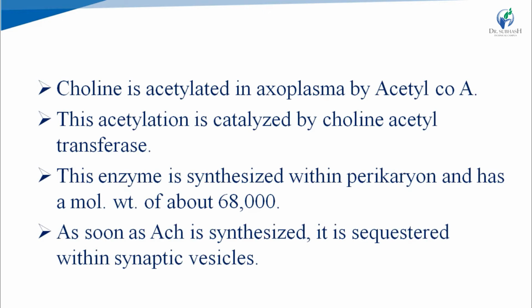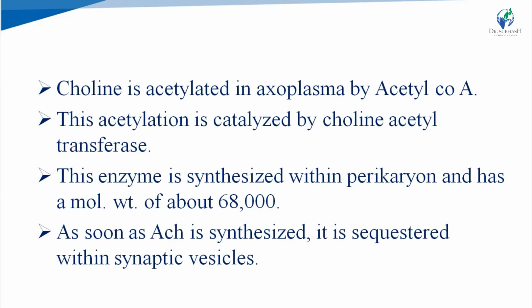Choline is acetylated by acetyl coenzyme A in the axoplasm, and this acetylation is catalyzed by the choline acetyl transferase enzyme. This enzyme, choline acetyl transferase, is synthesized within the perikaryon and has a molecular weight of about 68,000 gram per mole.